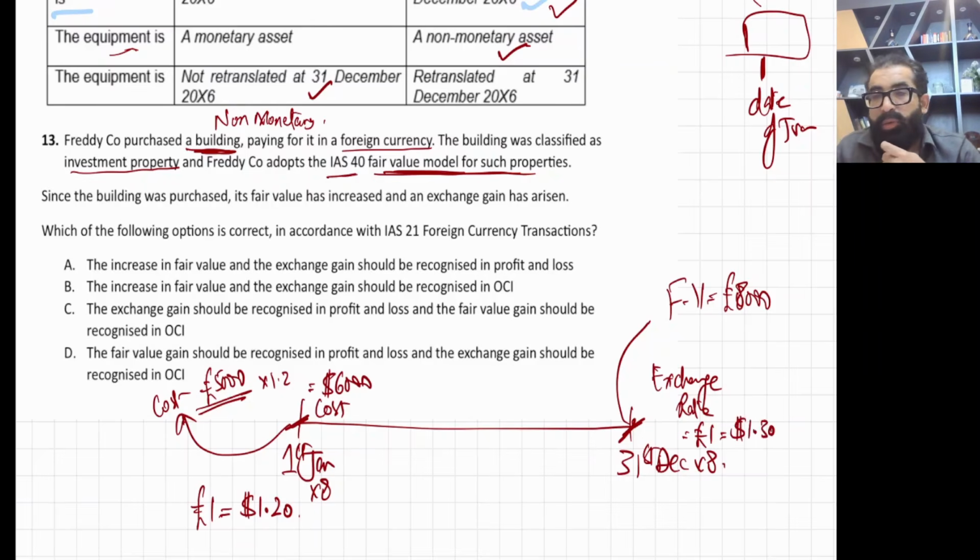Now what you will do is convert this fair value at the year end into your own currency, which is dollars, using the rate at the year end. Use the exchange rate at the date of revaluation. So 8,000 multiplied by 1.3 is how much? Let me tell you.